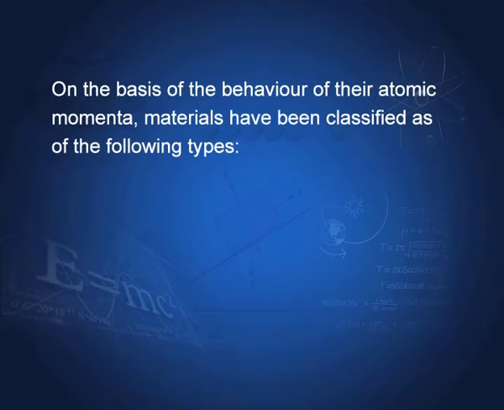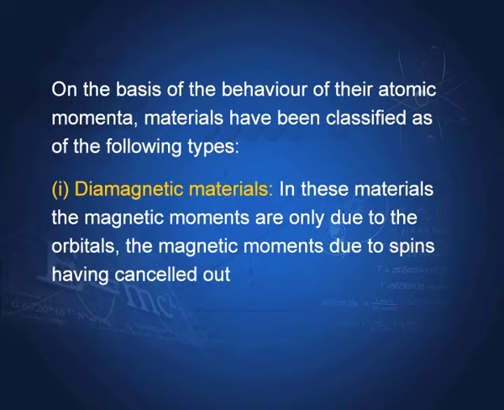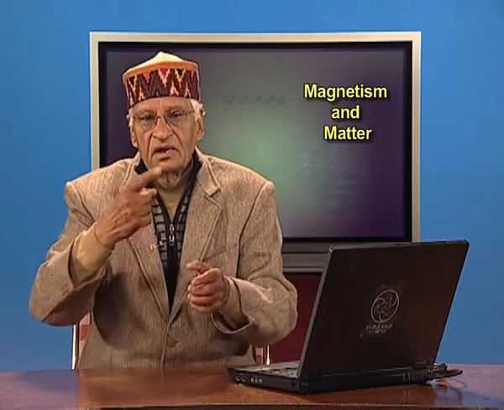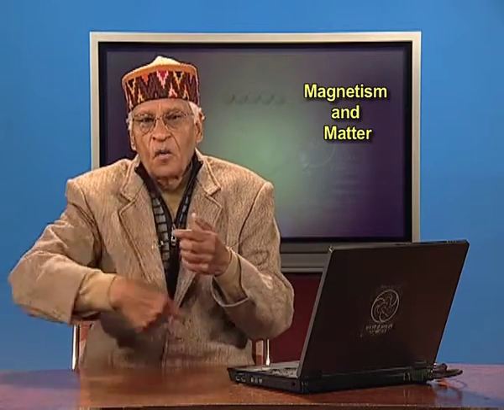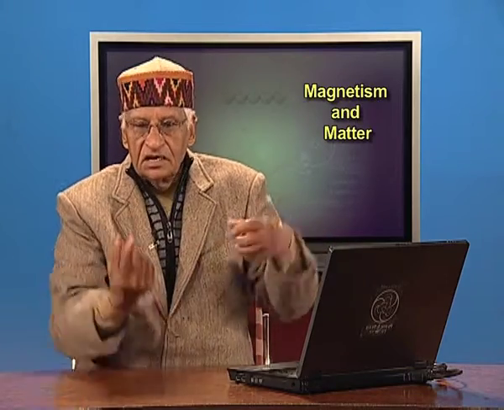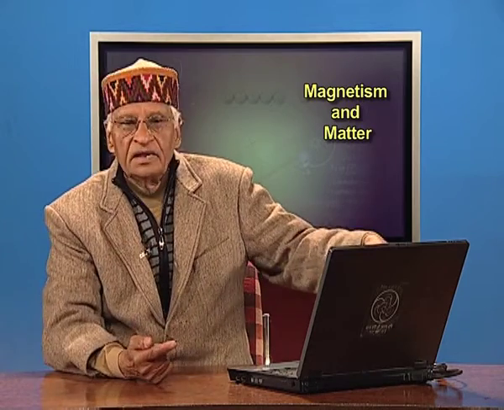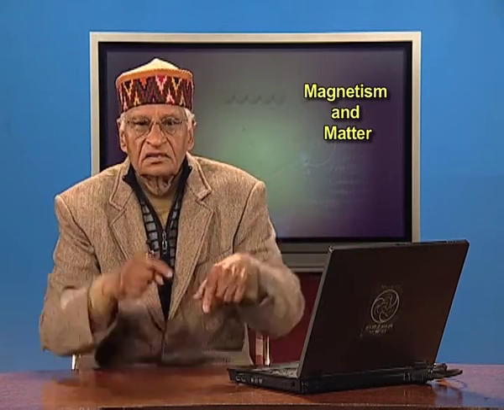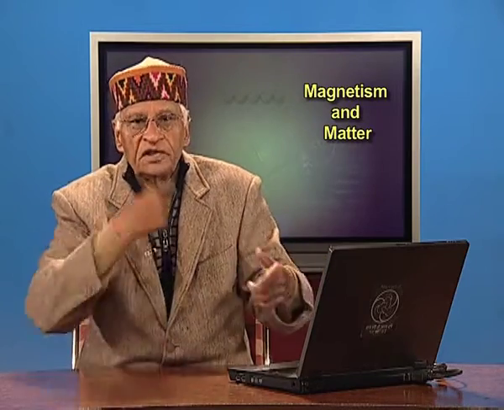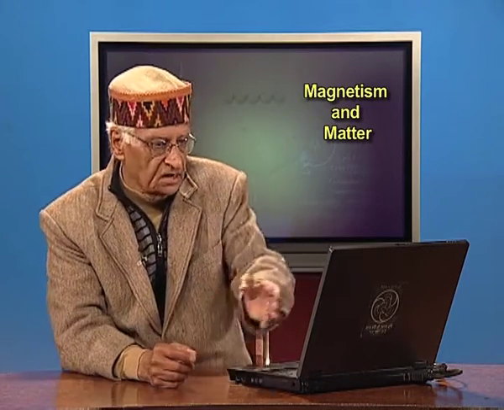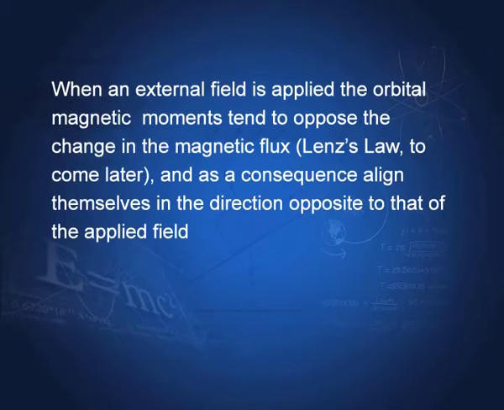So, on the basis of the behavior of their atomic moments, materials have been classified as of the following types. 1. Diamagnetic materials. In these materials, the magnetic moments are only due to the orbitals. Remember that the orbiting electrons have magnetic moments. Spin of the electron also gives the magnetic moment, but in the diamagnetic materials the spins have cancelled out. So, only the orbital electrons are to be considered. The magnetic moment due to spins having cancelled out.